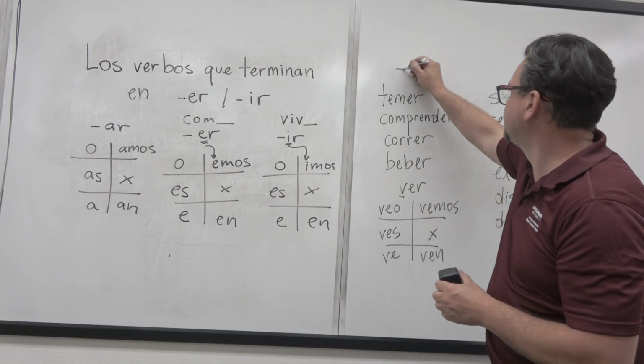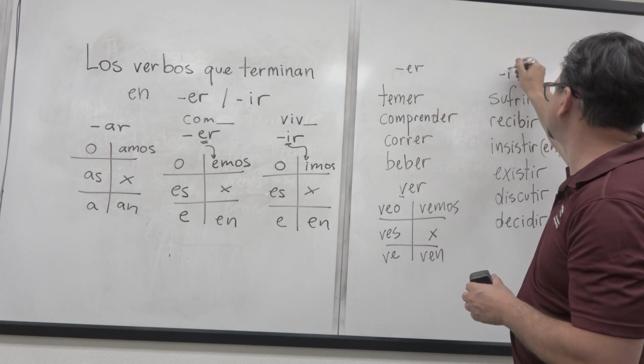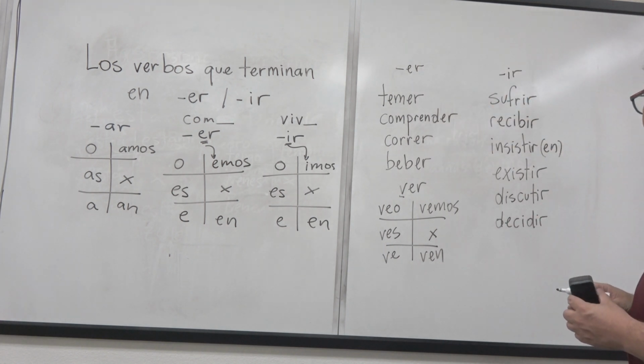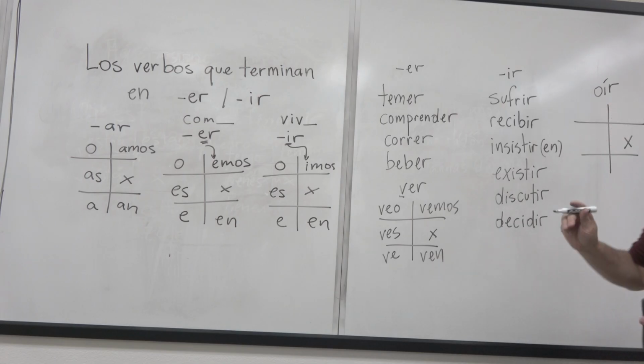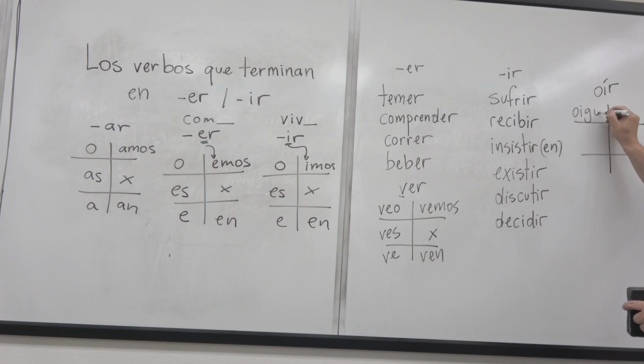Okay, so this is a list of ER verbs, this is a list of IR verbs. Okay? And then the last one that we have is el verbo oír. Okay? Aquí. Now, oír es muy importante en español. Muy importante. ¿Sí? Oír. So it's going to be yo oigo. ¿Sí? And then here is going to change. Oyes. And this is going to be oye. This is oímos. And this one is oyen.